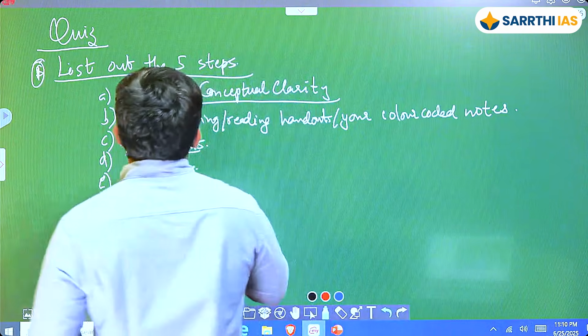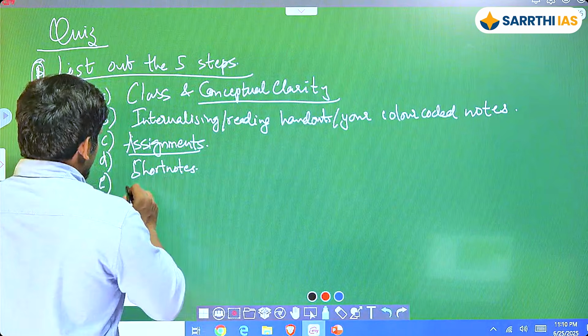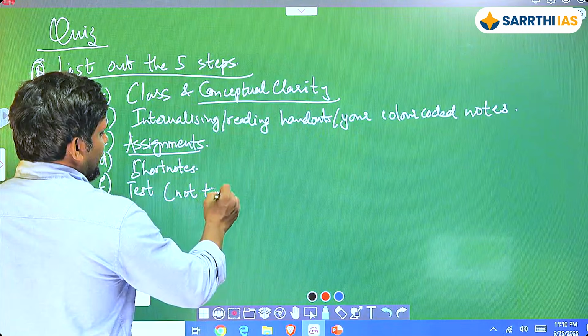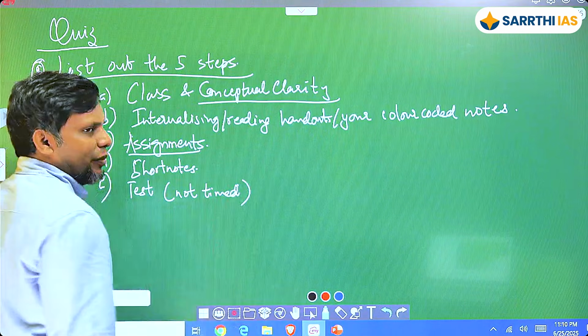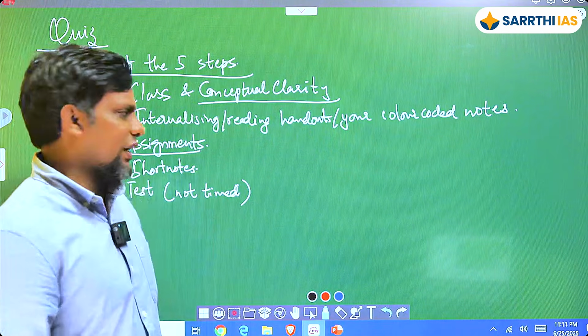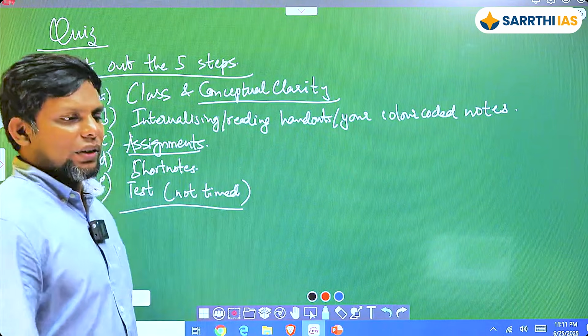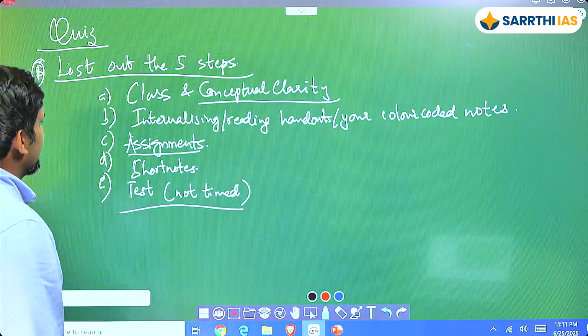So assignments are more important. Then you basically make your short notes, and then the last one is going to be, let's say, a test. Okay, nothing is timed. At this particular point, you're basically trying to focus on bringing quality, right? So for time, you will work on this in the next phase. The next phase is going to be your QEP type thing, right? So that is basically what you will have.